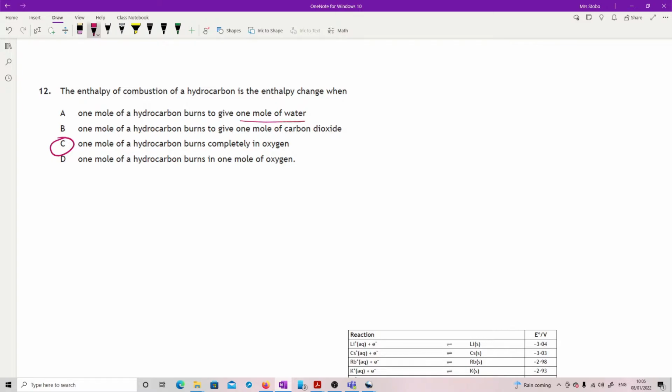This one's been thrown in to mess your definitions up in your head with the enthalpy of neutralization. Enthalpy of neutralization is formation of 1 mole of water, so that's the sneaky one. This is a product one that's a bit odd to have taken up, and I suppose this at least mentions oxygen, but again, incorrect.